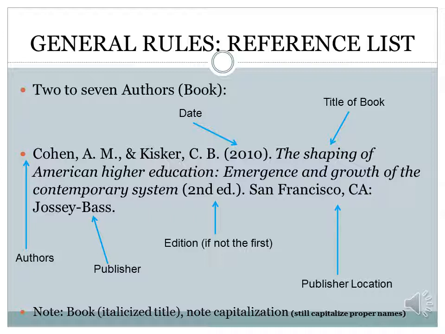Then again, we're going to have our publisher location this time because it is a book. And for this example in particular, I'm talking about a hardcover book that you would find in a library. We have our city, comma, our state, our semicolon, and our publisher, followed by a period.